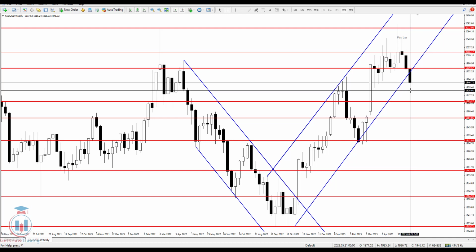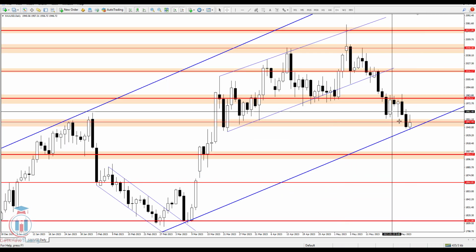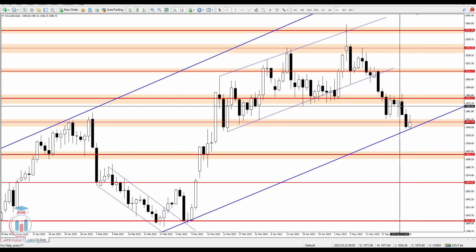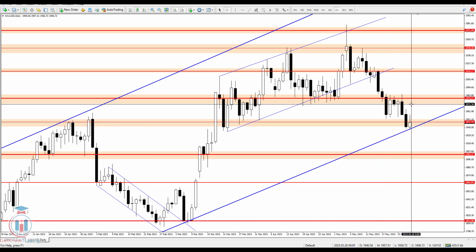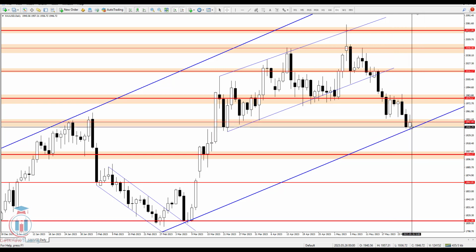So the next critical level is 1927 for the weekly time frame. Let's see how this looks on the daily time frame. On the daily time frame, we can see this uptrend is still not broken. So looking at the weekly time frame, where this uptrend is broken, on the daily time frame it is still active.